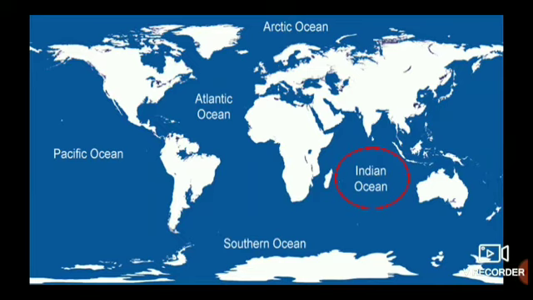Okay, children? Yes. Next it is the Antarctic Ocean, which can also be called the Southern Ocean. As it lies near the continent Antarctica, it is called the Antarctic Ocean or Southern Ocean. It lies to the extreme south, right? Yes or no, children? It lies to the extreme south near the South Pole. So it is also called the Southern Ocean.